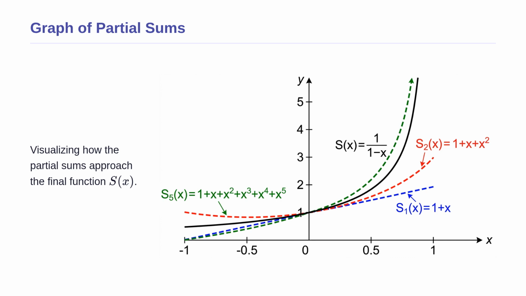The blue line is just the first two terms, the red line adds another, and the green line includes up to the fifth power. Notice how between x equals -1 and +1, the dashed lines hug the solid black curve tighter and tighter as we add more terms. This visualizes the series converging to the final function within that specific safe range.